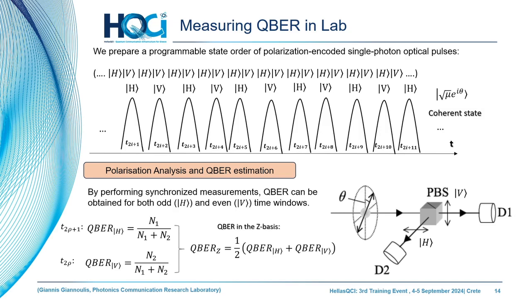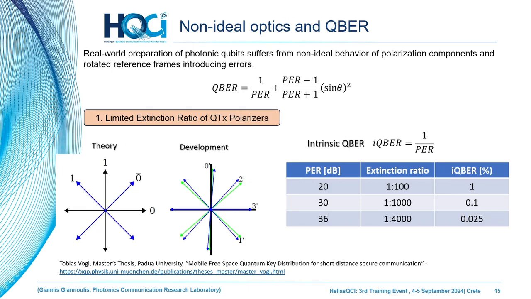At the odd time windows, we have the horizontal polarization. At the even time windows, the vertical polarization. And on the receiver station, at the polarization analysis, we just measure the rates of the error counts. In this way, we can easily calculate the QBER of our system in the Z basis. And we come to the last part of our discussion, which is the origin of this quantum bit error rate.